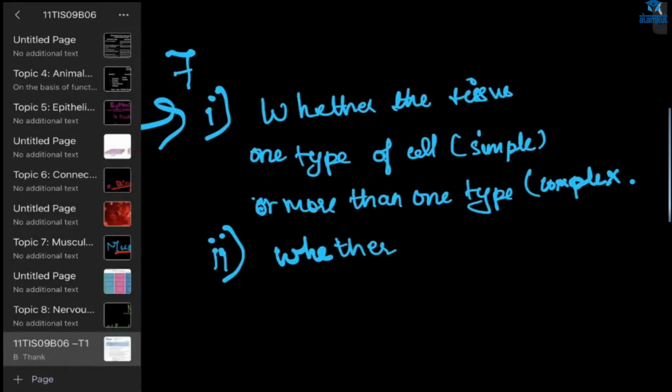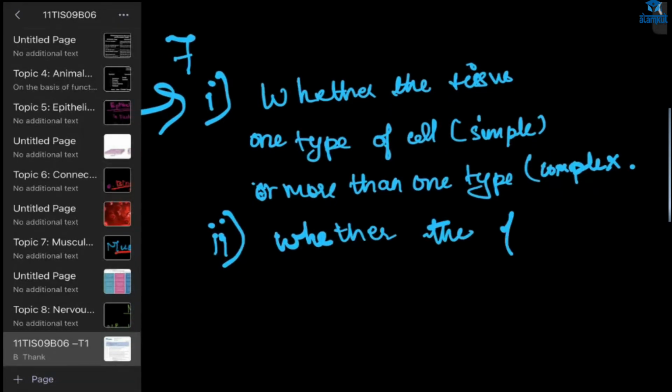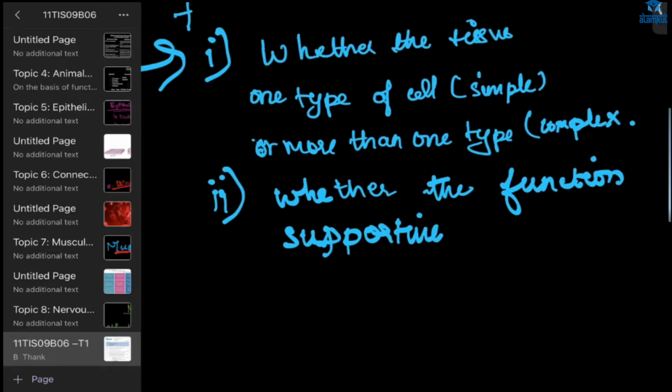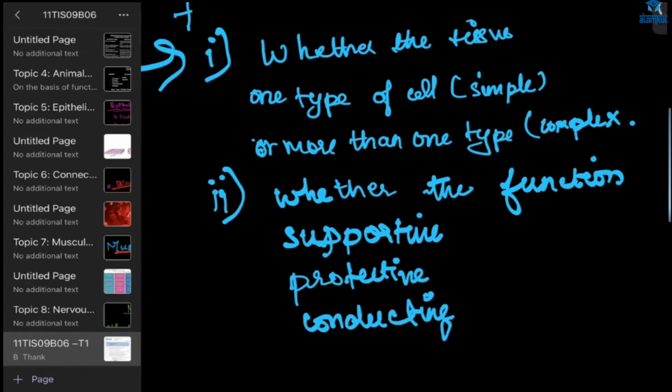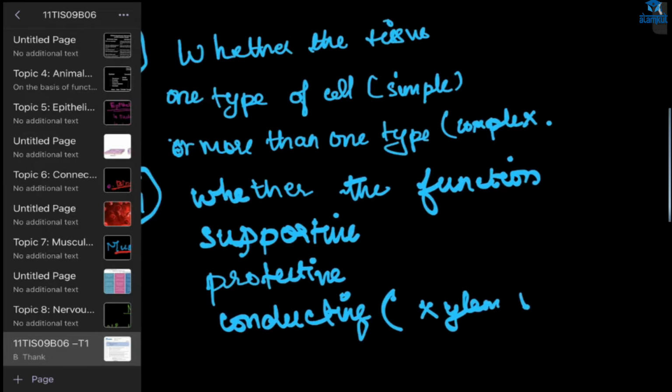Next thing you have to write is based on function. First thing it was type, next it was based on function. Function, how is it divided? It is divided into supportive, protective, and conducting. Conducting means it is transporting water and minerals, that is our xylem, and then phloem, transport of food. So here we will have our xylem and phloem.